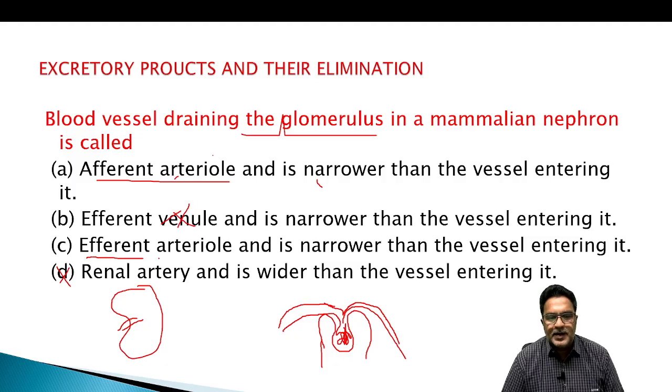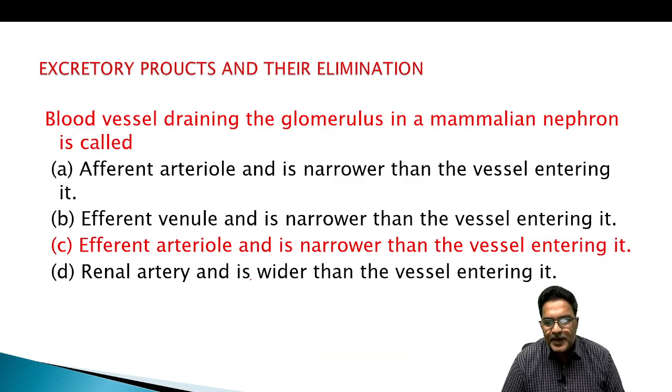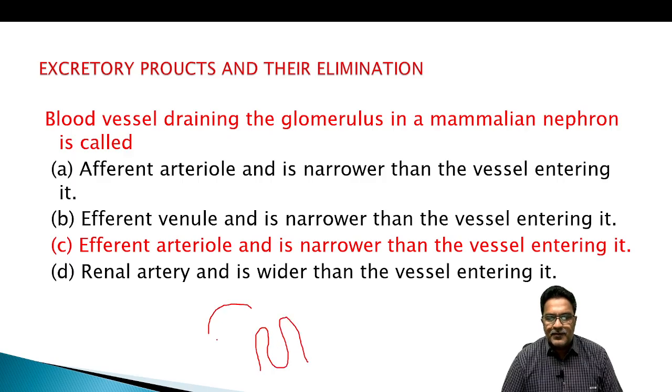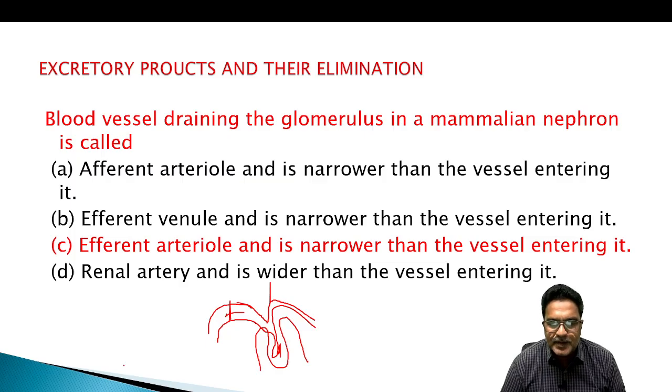We have to find out whether efferent arteriole is narrower than the vessel entering it. The vessel entering itself is the afferent arteriole. Here, who is entering is the afferent, so that's why we say this is also wrong. So finally what is our answer? Efferent arteriole, which is narrower than the vessel entering it. You have to understand the afferent arteriole is wider, and who is leaving, that is efferent arteriole, leaving the Bowman's capsule, is narrower. Afferent is wider and efferent is narrower.